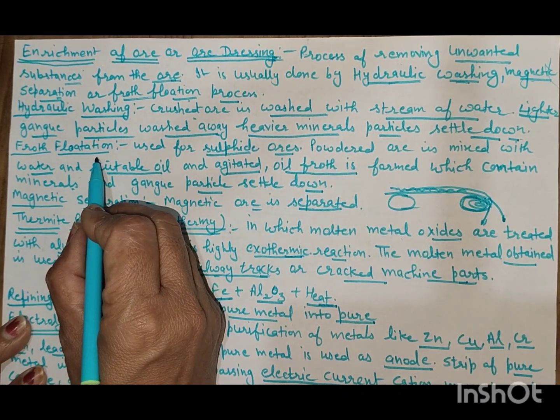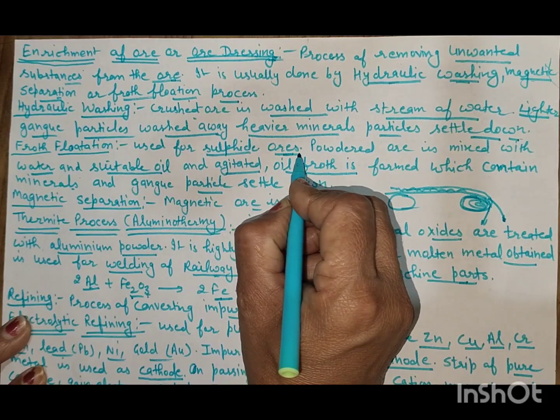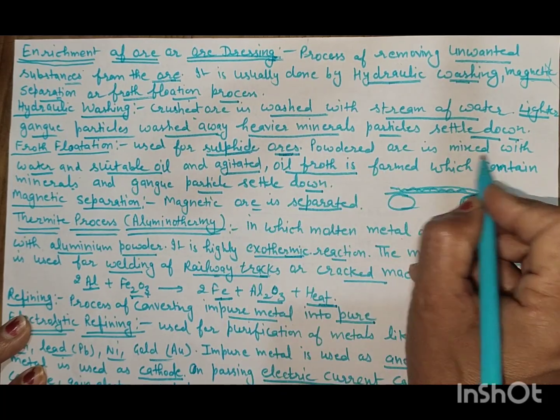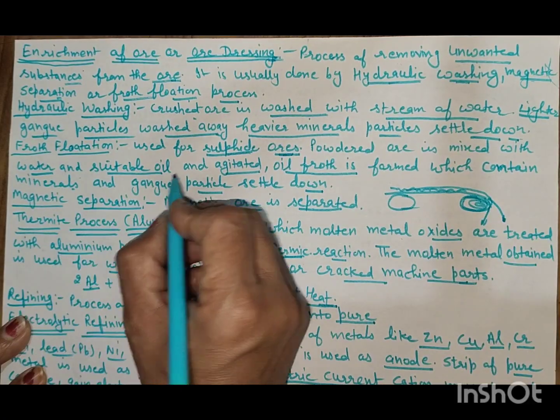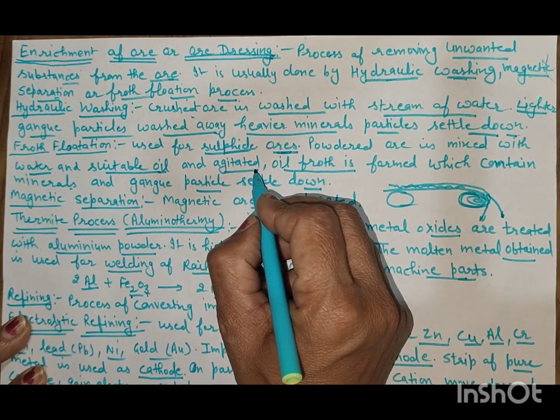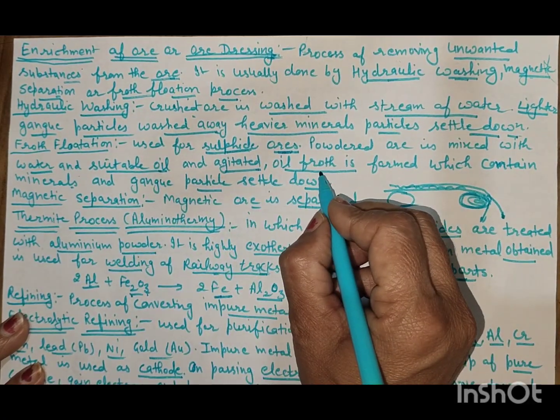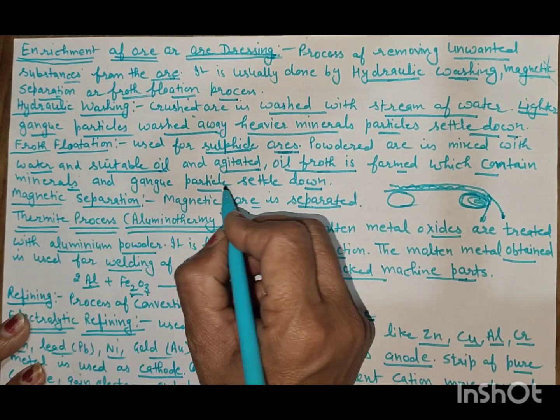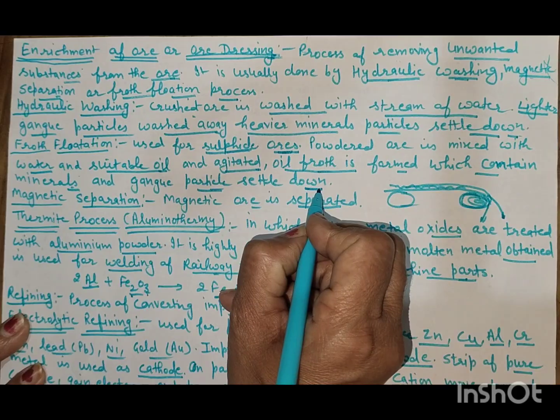Froth flotation process. It is used for the sulfide ores. Powdered ore is mixed with the water and suitable oil and then agitated. After agitation, oil froth is formed which contains the mineral, and gangue particles settle down.